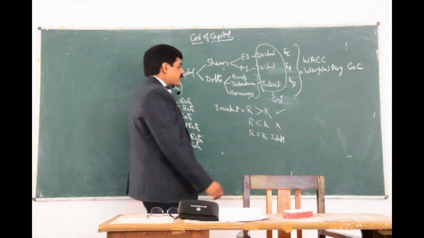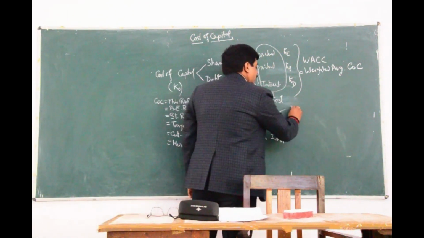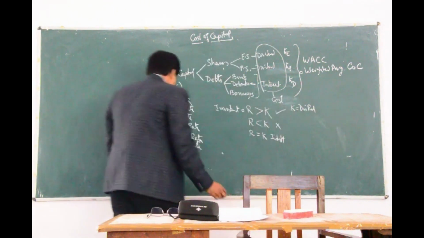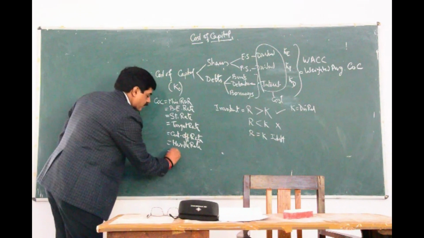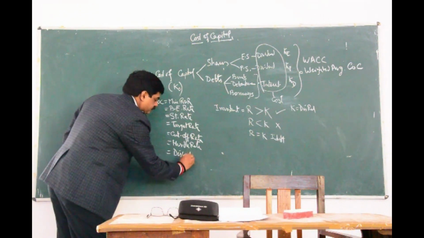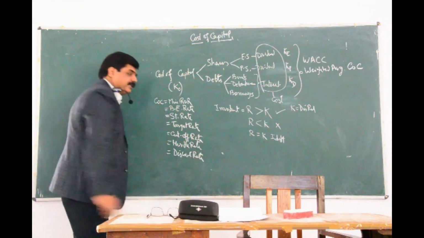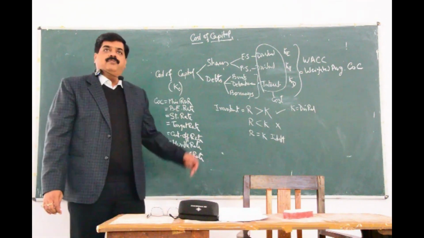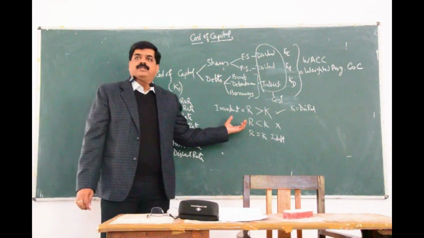So we can say that cost of capital is also called the discount rate, which helps to calculate the present value of the cash flows from the investment proposals.